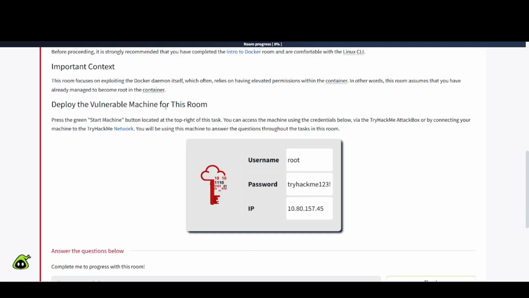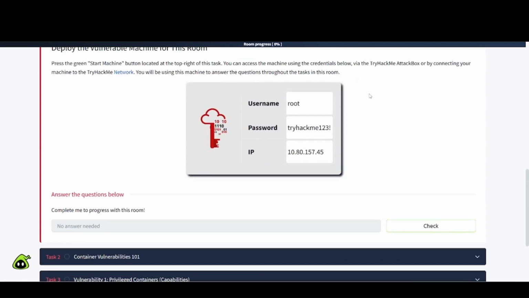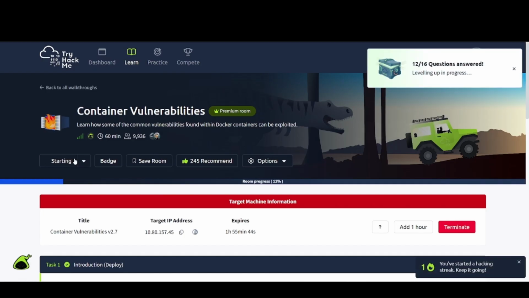Deploy the vulnerable machine for this room. We already did that, so the start machine button is up here at the top, and this is the information to access it, so we'll hop on this in a minute. It says use credentials below via the TryHackMe attack box, or by connecting your machine to the TryHackMe network, so using the VPN. And it says complete me to progress with this room. So I'm going to go ahead and start up the attack box and get that ready to go.